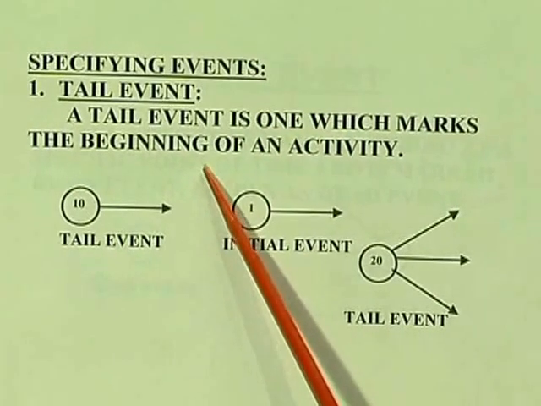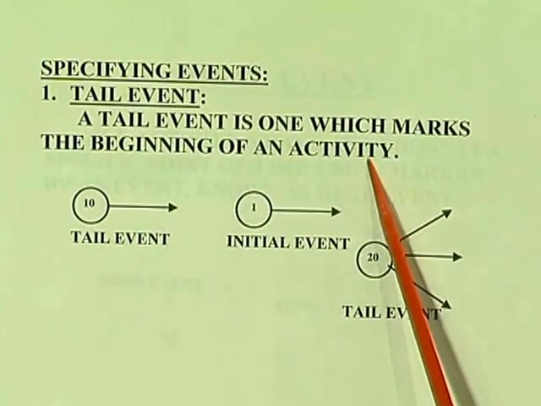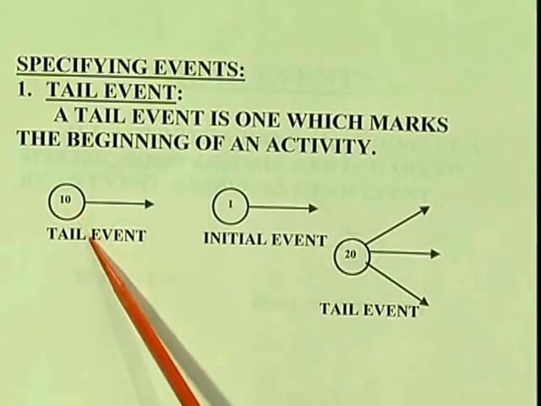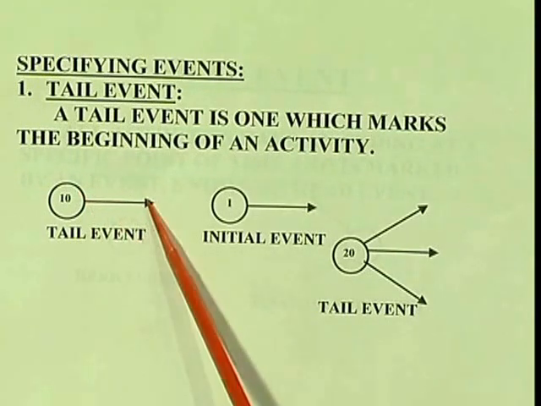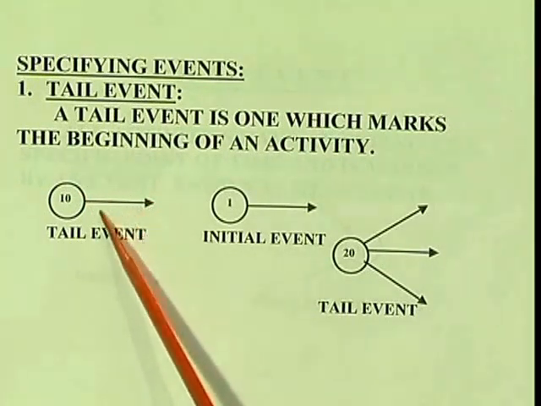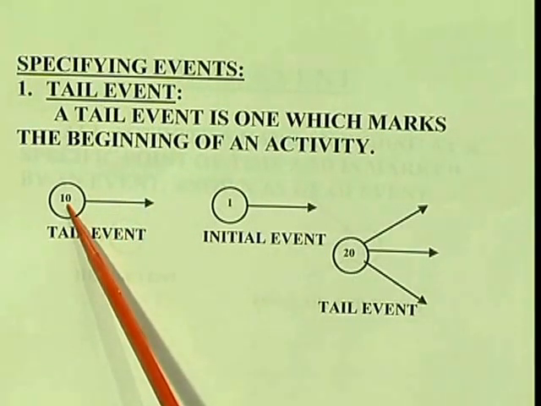Now how many types of events are there? There are a number of types of events, but we will go for the first one, the tail event. So what is this tail event? Tail event is one which marks the beginning of an activity. So here you see the tail event, this is the starting node and here it is an arrow. In the arrow the head is there, if the node is not on the side of the arrowhead, then it is called a tail event.